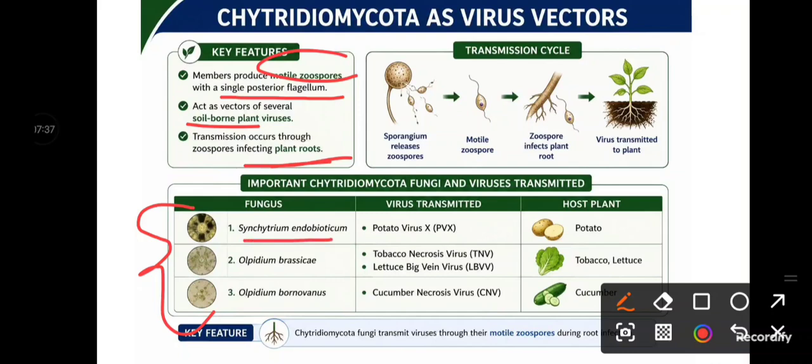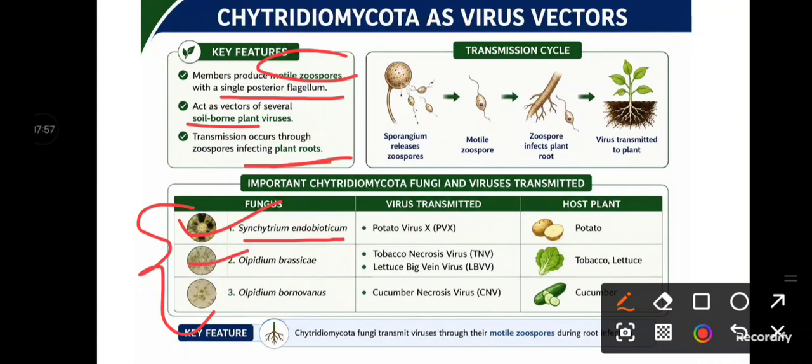The particular species can transmit a particular virus only, okay.